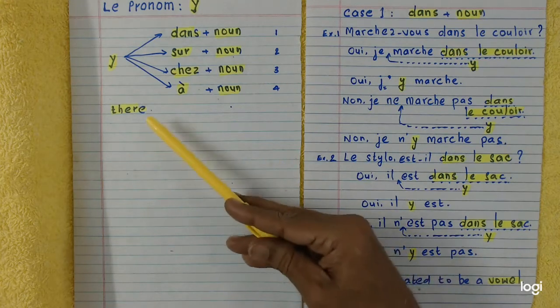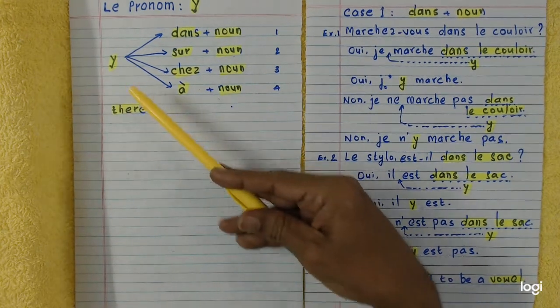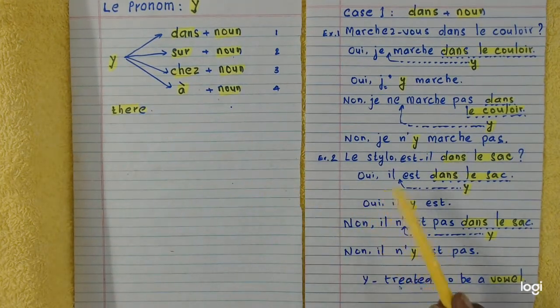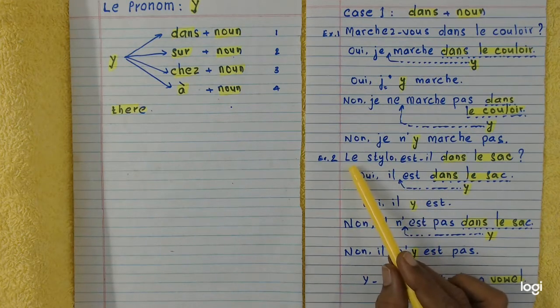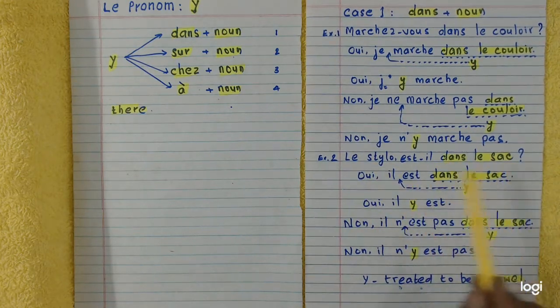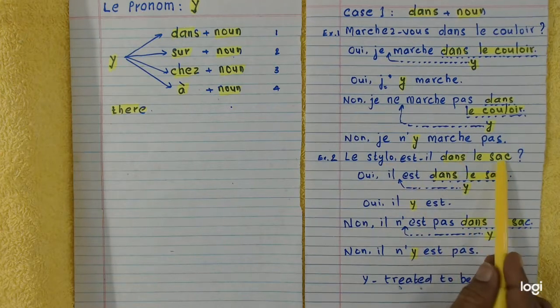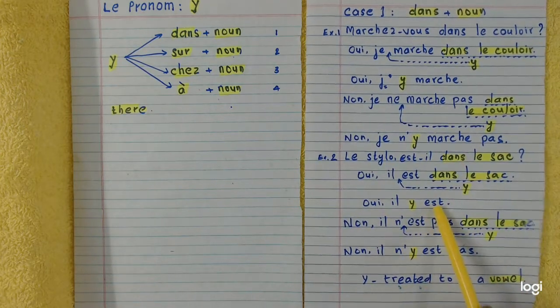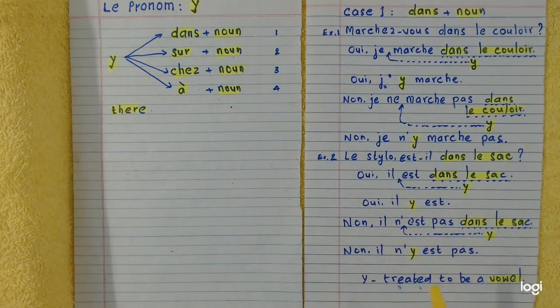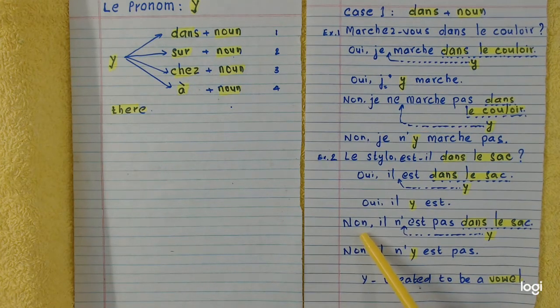Remember, Y takes the meaning of there. What's the question? Le stylo est-il dans le sac? Is the pen in the bag? Yes, it is there. It is there. Fine. Come to the negative form.